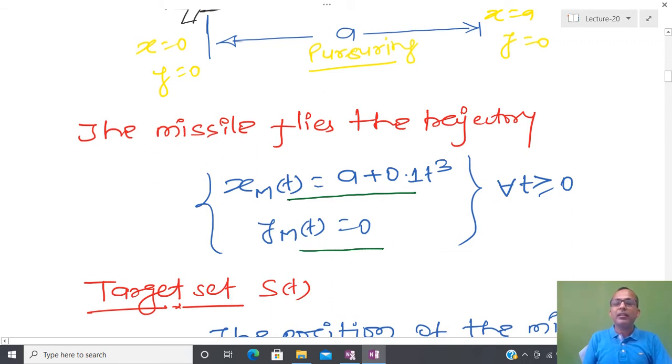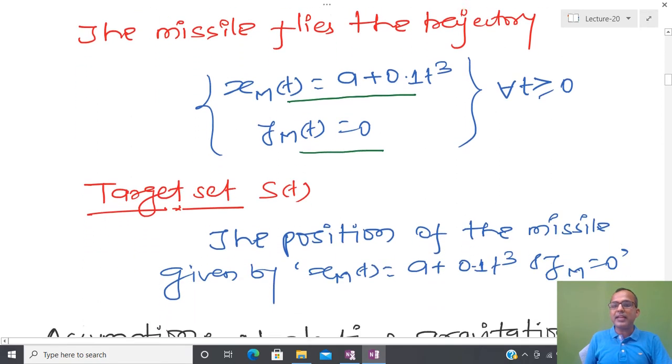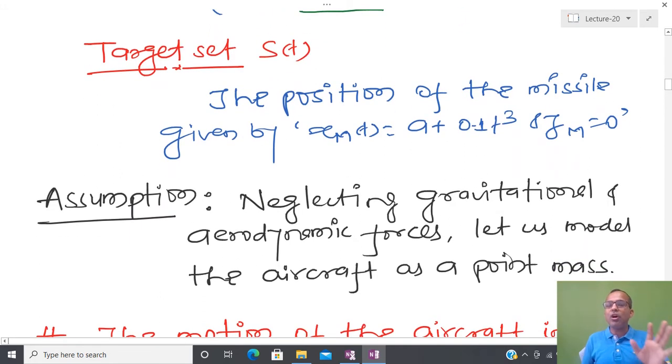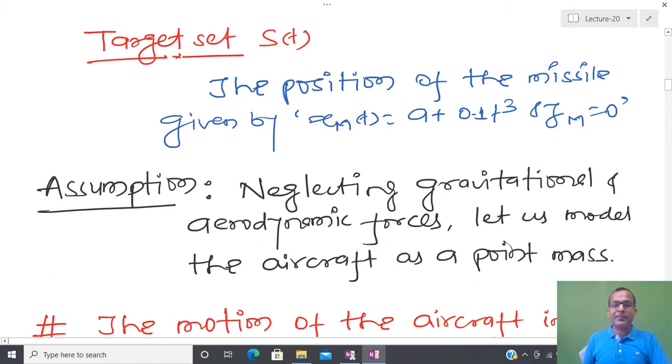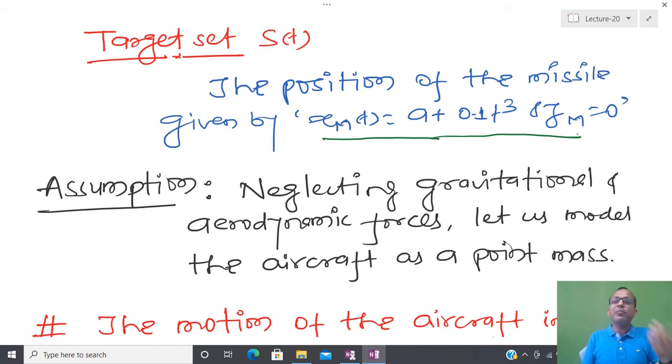This is the missile trajectory. Now I have already told you that since we are talking about the optimal control problem, and in particular the minimum time problem, we have to identify the target set, because our objective is to move to the target set in minimum time. In this particular example, my target set is nothing but the trajectory of the missile, and here we have a moving target. So a target may be stationary or moving. Most realistic problems have a moving target, and that is a little more complicated also.